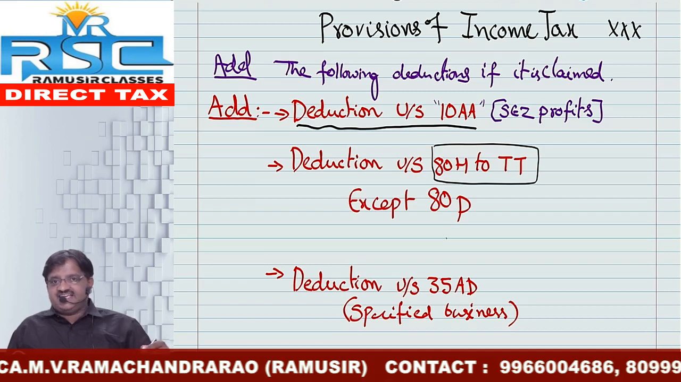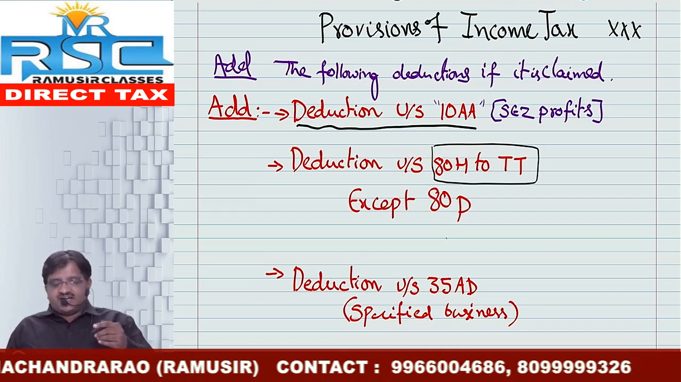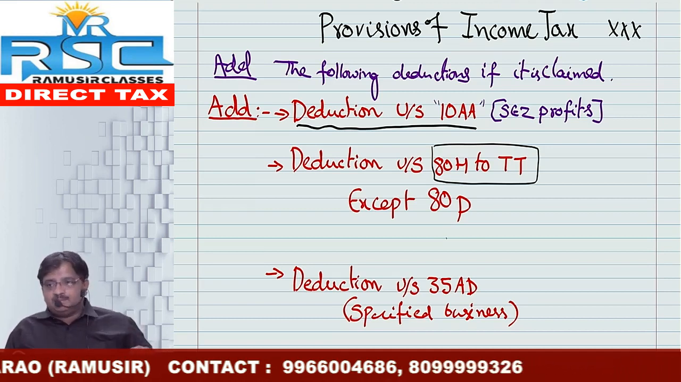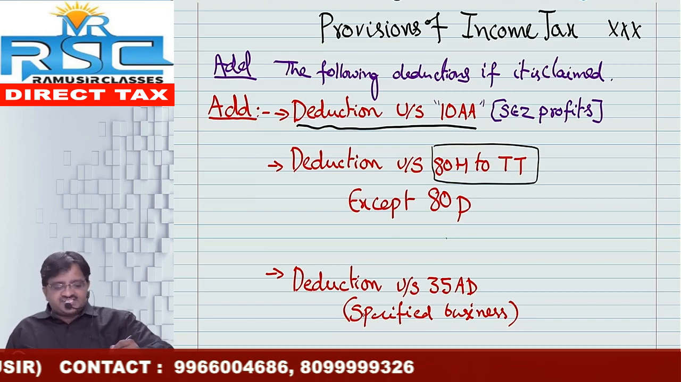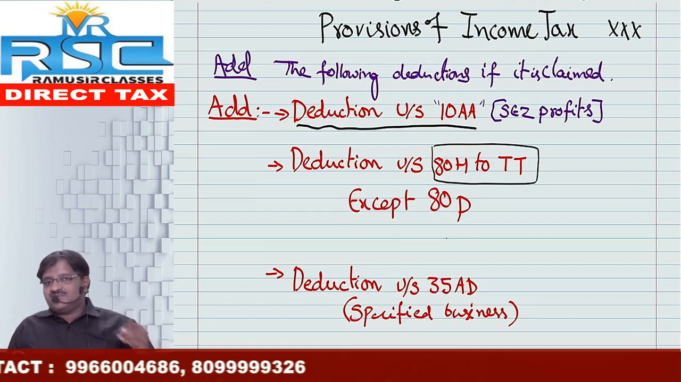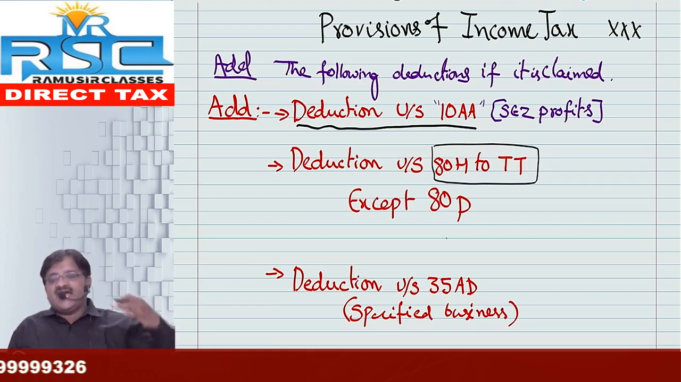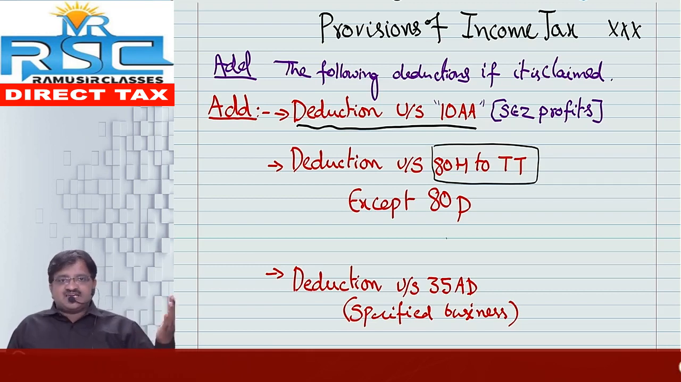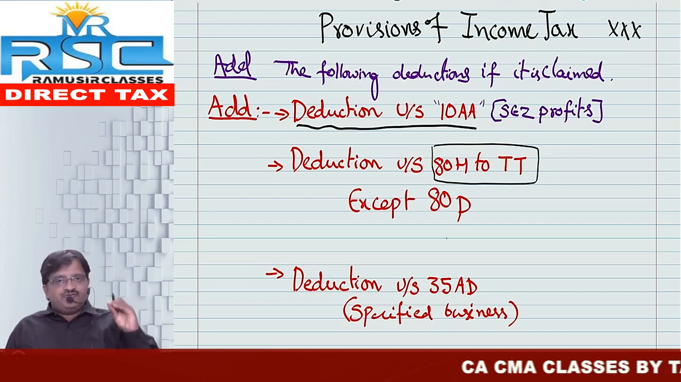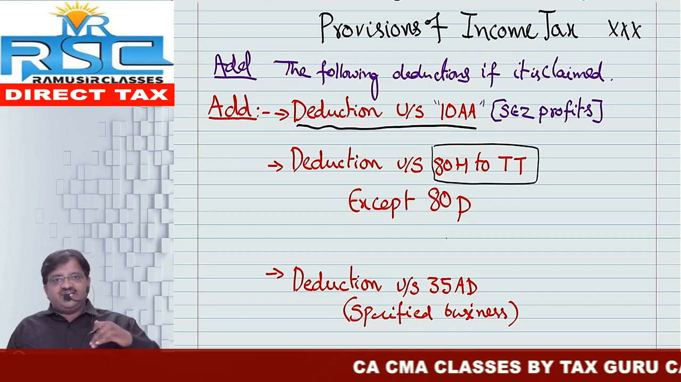Deduction under section 80H to TT, if you have claimed it earlier, should be added back, except 80P. Same way, deduction under section 35AD, if you have claimed earlier with respect to deduction for specific business, also should be added back. So in the PGBP chapter, we have claimed this one, that is section 35AD. If you have claimed that kind of deduction, we need to add it back.